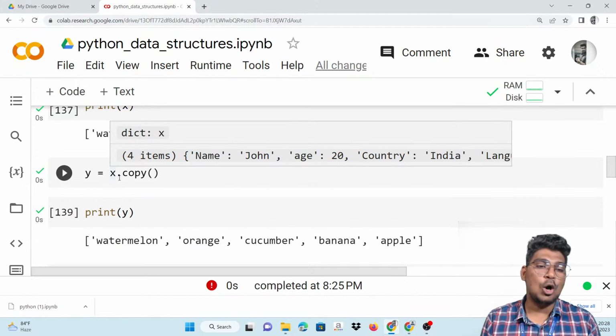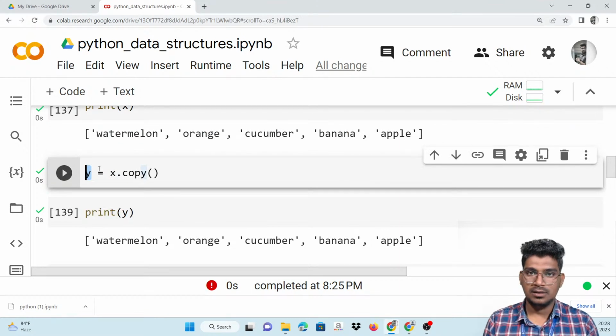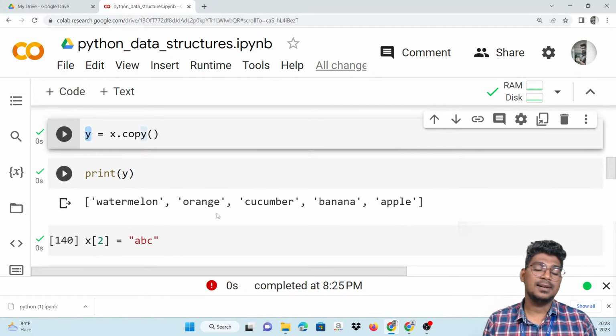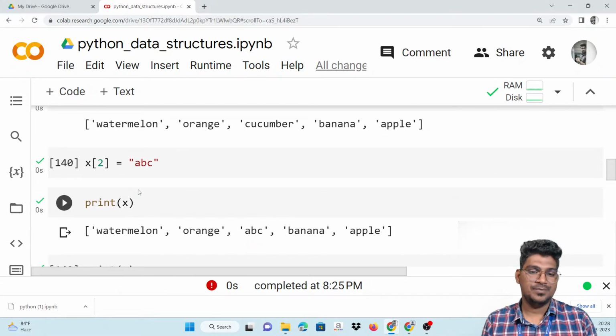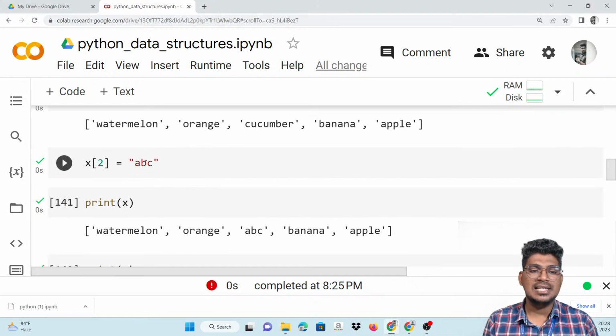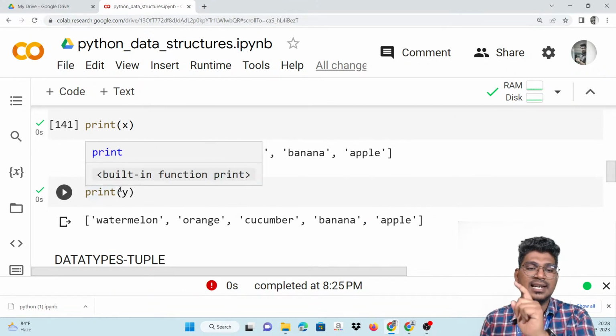Then X dot copy. Here I am going to create another variable, Y is equal to X dot copy, so the same values will be there. Here I want to change: X of 2 is equal to ABC. I am replacing that particular item. At the second index, cucumber is changed to ABC. But it is not affected in Y.